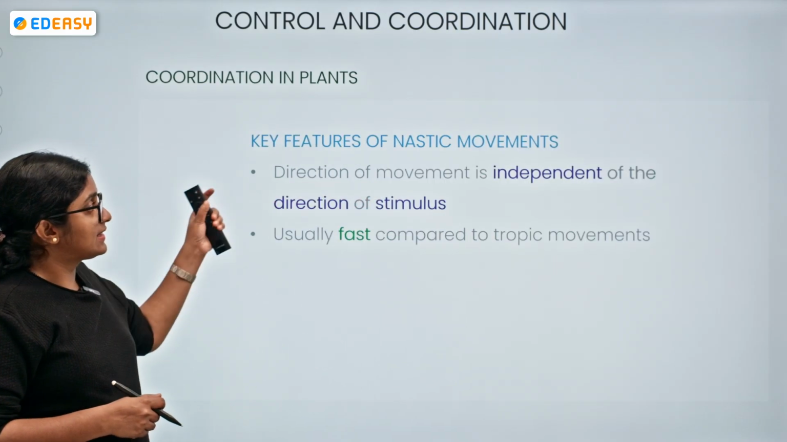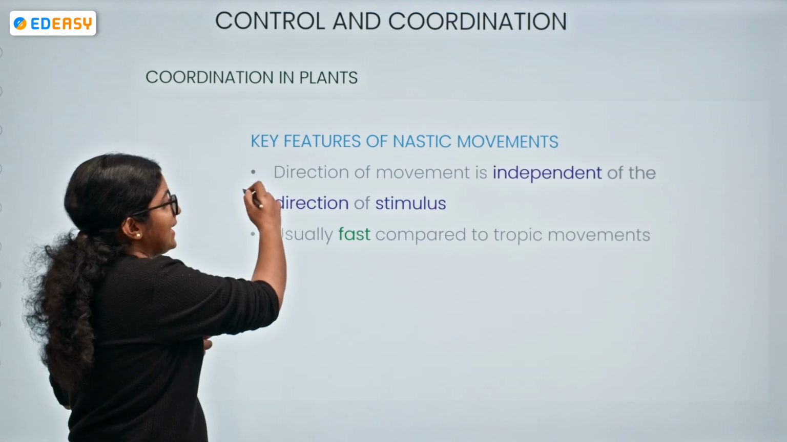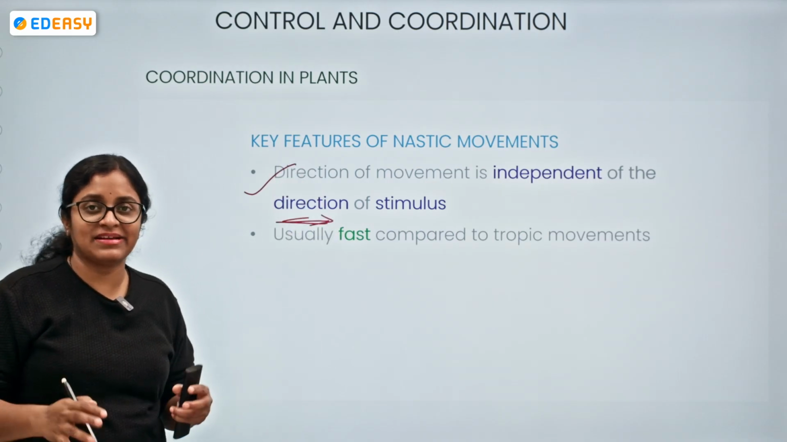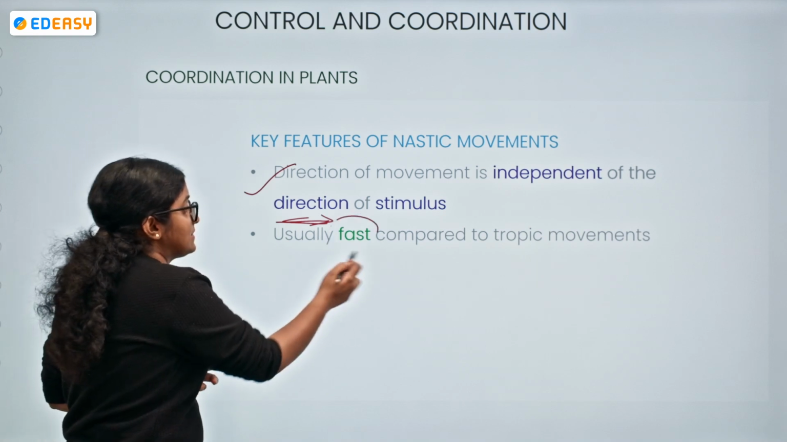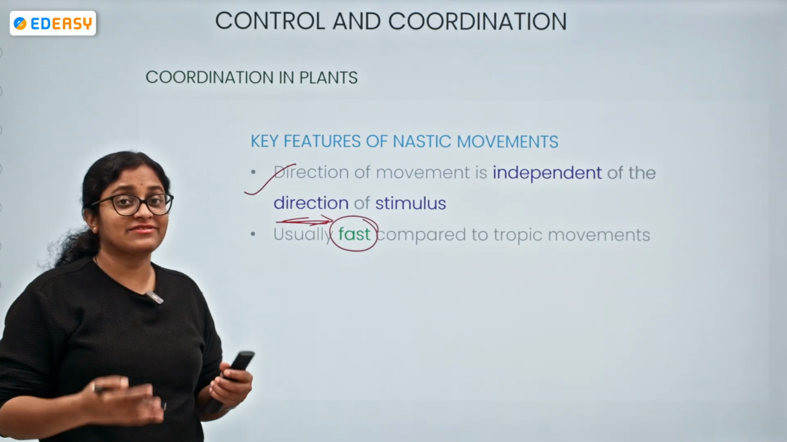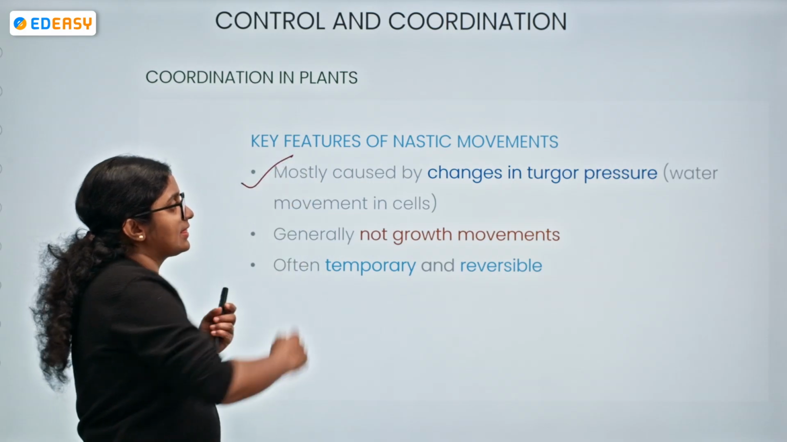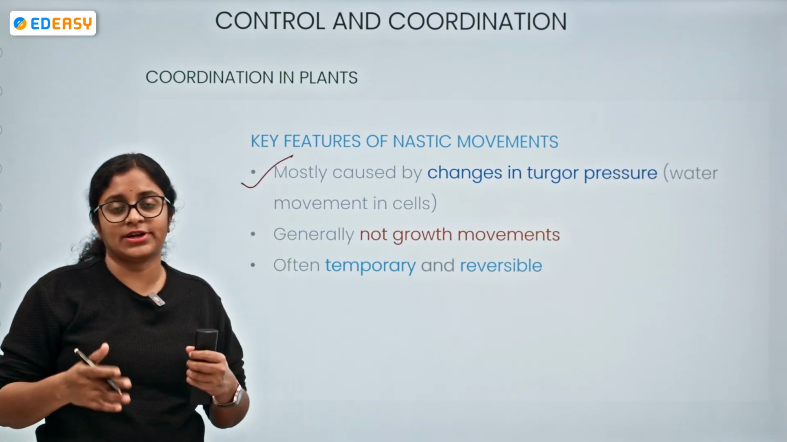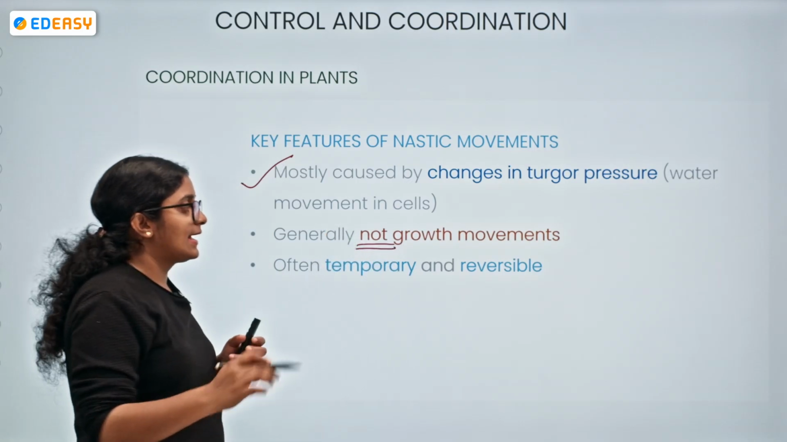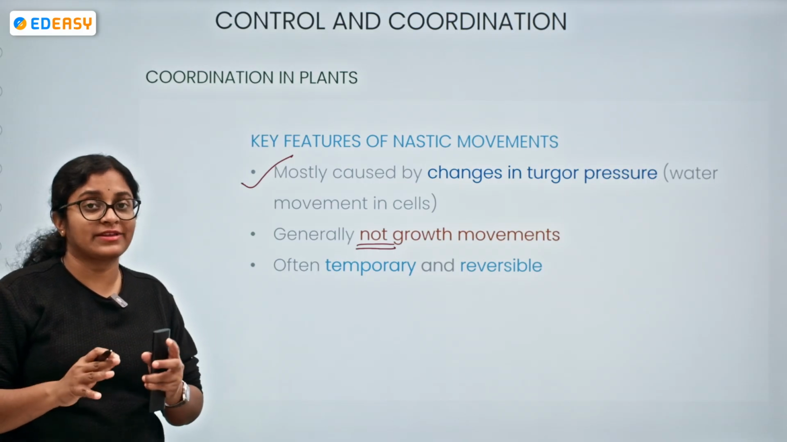Now, what are the key features of nastic movements? The direction of movement is independent of the direction of the stimulus. So there is no dependency over here, completely independent. When compared with tropic movements, these are very fast. The touch me not plant immediately droops its leaf. It is very fast in showing its movement. And how is it caused? Mostly by changes in turgor pressure, when there is water movement within the cells. They are not at all related to growth. And they are temporary and often reversible, not most of the times.